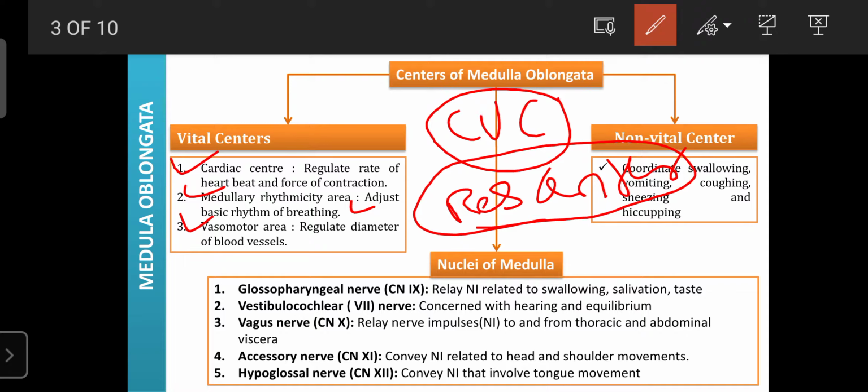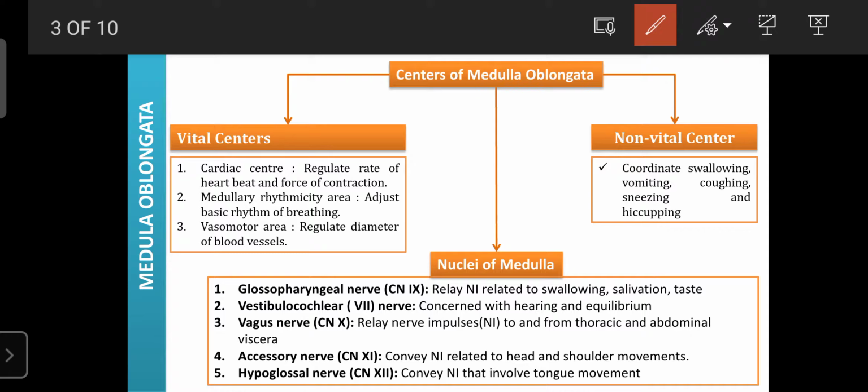So, due to the presence of the vital centers, the medulla oblongata is involved in the regulation of heart rate, blood pressure, as well as the rhythm of respiration, or the rhythm of breathing. Regarding the non-vital centers, they are mainly involved in coordinating swallowing. Swallowing is one of the main mechanisms that helps the ingestion of food from the oral cavity into the esophagus and into the stomach. That property is known as swallowing, and it is also regulated by the medulla oblongata.